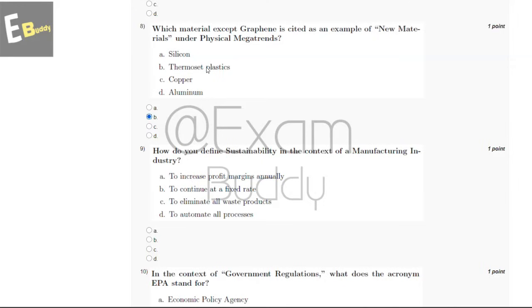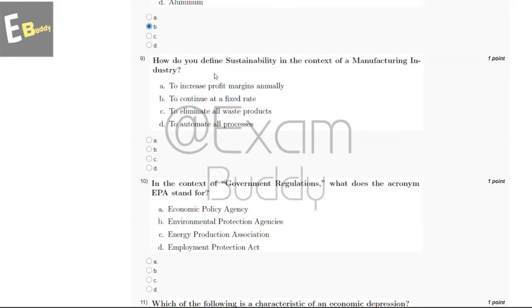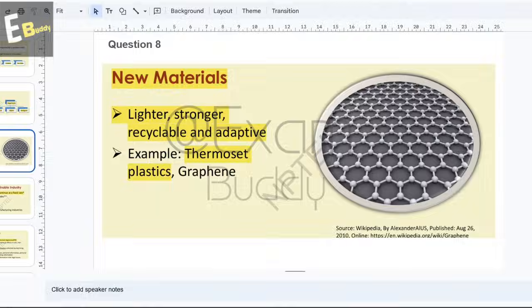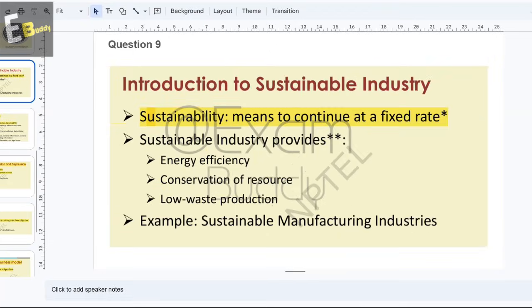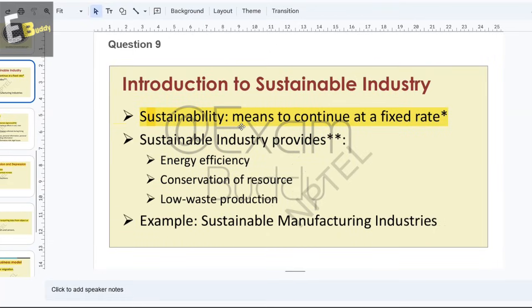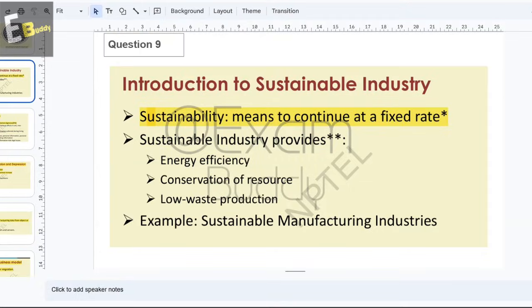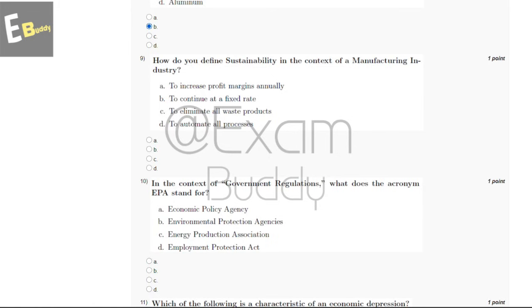And now let's go to our question number 9. How do you define sustainability in the context of a manufacturing industry? So these are the options: to increase profit margins annually, to continue at a fixed rate, to eliminate all waste products, to automate all processes. And now let's check the explanation. So explanation says sustainability means to continue at a fixed rate. So the answer of our ninth question is B, to continue at a fixed rate.